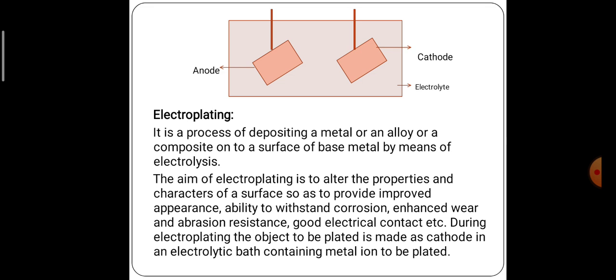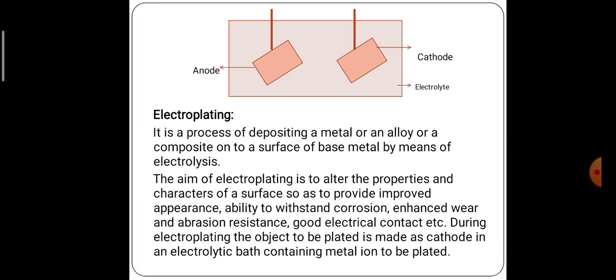Once you pass the electricity, the metal or alloy material is going to deposit on the surface of the base metal by means of electrolysis. That process we call the electroplating process.